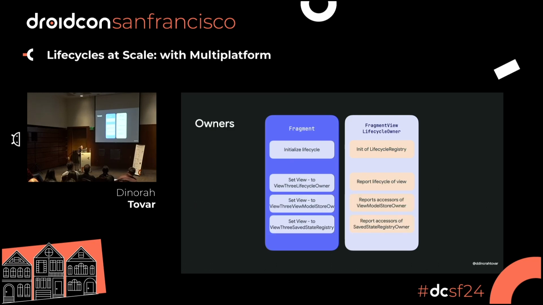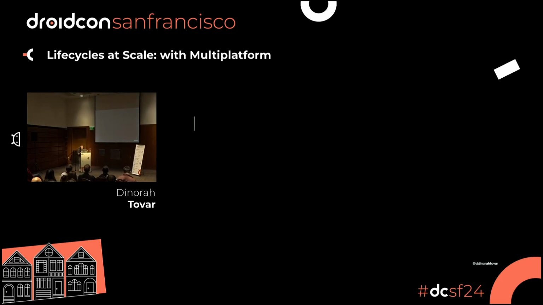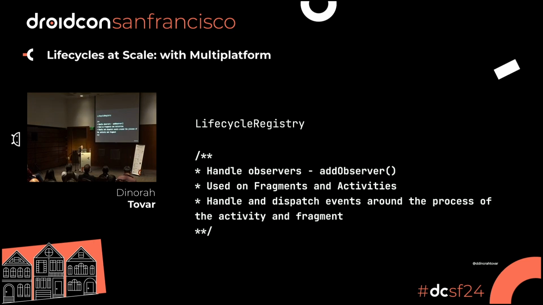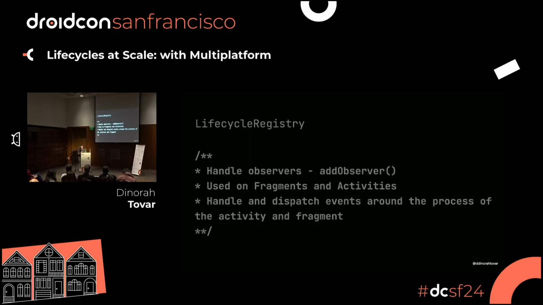And we are going back and forth with multiple steps in the life cycle of these fragments, right? So at the end of the day, what lifecycle registry does is handle the observers that we have for the state and all the events that are happening in the lifecycle. And it can be used on fragments, on activities, on classes, and it mostly handles all the dispatch of all these events around the process of the activity and the fragments.